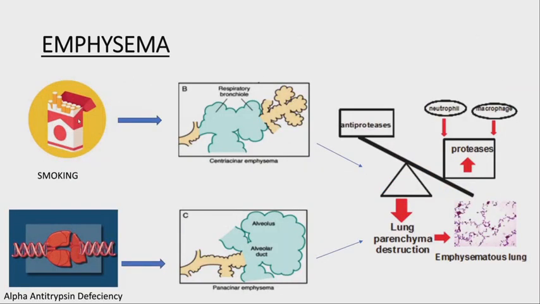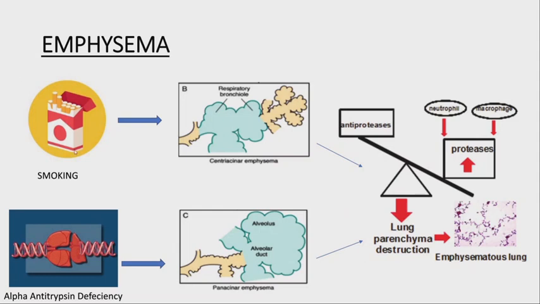Emphysema. The main causative agents for emphysema are either smoking or alpha-1 antitrypsin deficiency. Along with this, there are other pollutants such as dust, silica, and asbestos, which trigger the inflammatory reaction in the lungs. So it attracts neutrophils, macrophages, and cytokines. Neutrophils and macrophages release proteases, which break down integral proteins such as elastin and collagen, which provide elasticity to the lung. So there is loss of elastic recoil, along with destruction of the alveolar wall and capillary bed, and the lung collapses during expiration.